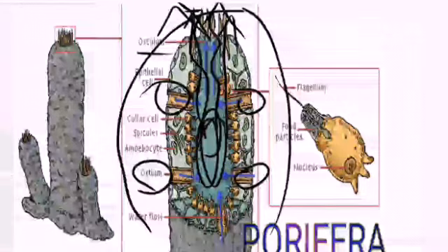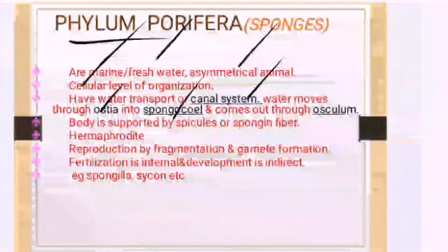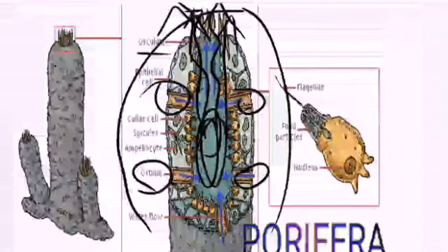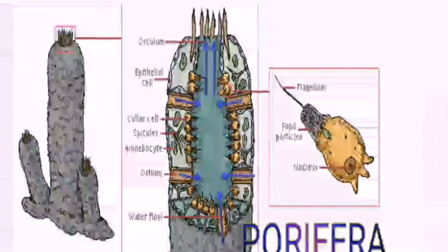Osculum. So water moves in through the ostia and enters the spongocoel. From there, after all the processes are carried out, the waste is carried out through the opening at the top called the osculum. Once again, water moves in through which one?